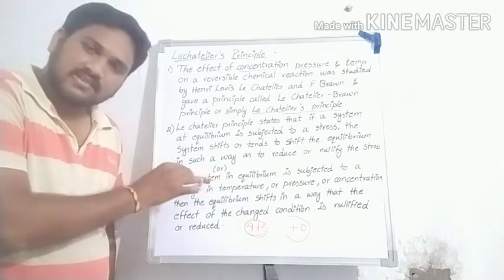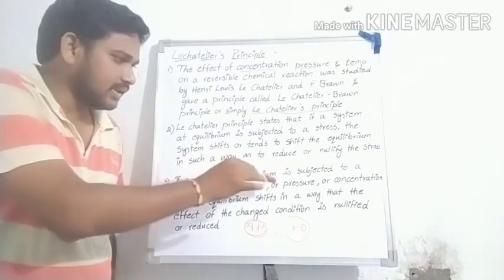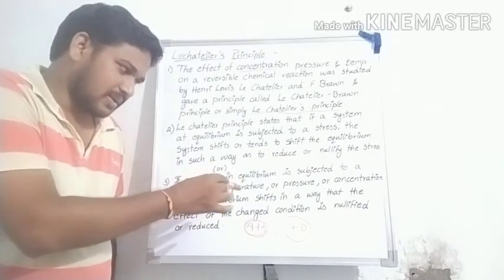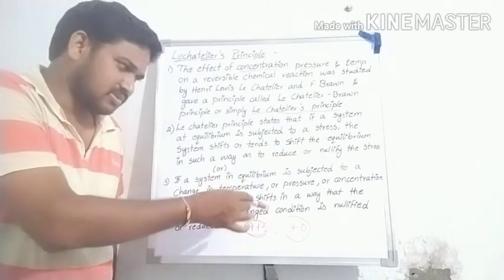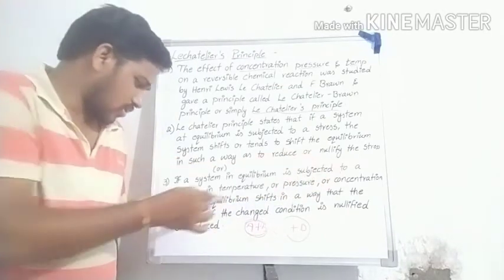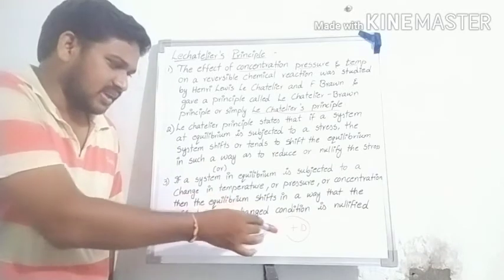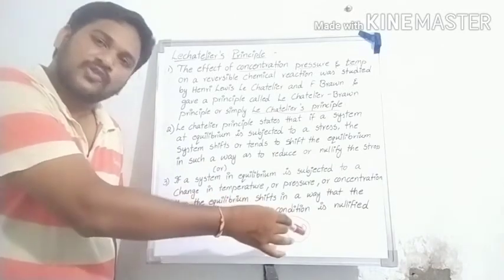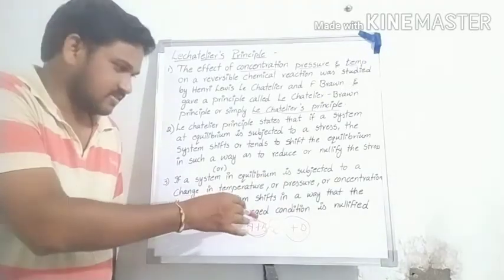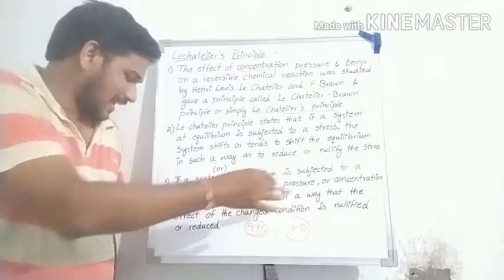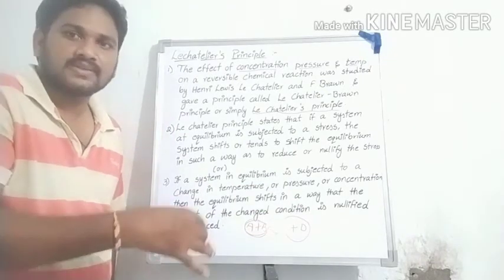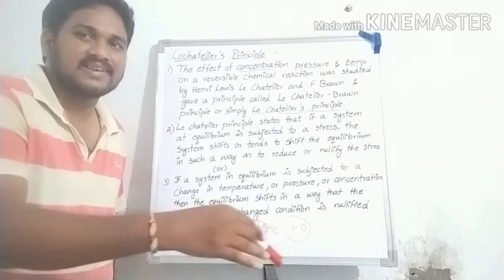If a system in equilibrium is subjected to a change in temperature or pressure or concentration, then the equilibrium shifts in a way that the effect of the changed conditions is nullified or reduced. Sir, nullified or reduced means it overly decreases the changed conditions, sir.